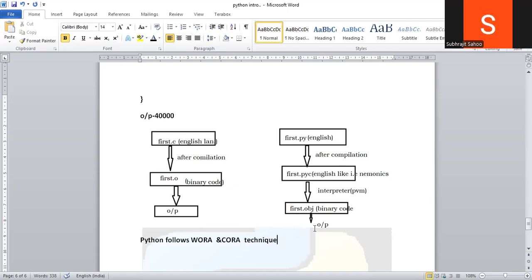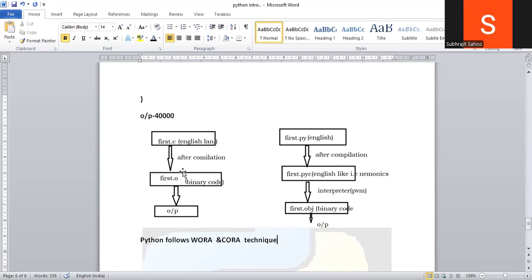Cross platform is allowed, but in C language it is not allowed because it is platform dependent. In whichever platform you have written, you have to execute the program in the same platform. But in Python, write on any platform, run on any other platform, write once, run anywhere. CORA means compile once and run anywhere. Suppose after compilation a .pyc file is there. This file I can take from the Windows environment to the Linux environment or any other environment, Mac OS, and it can happily give the output.